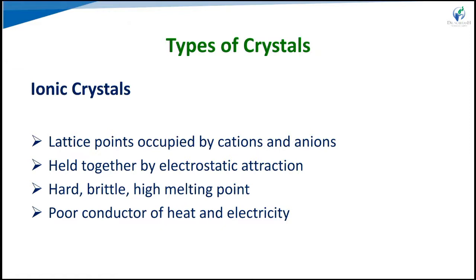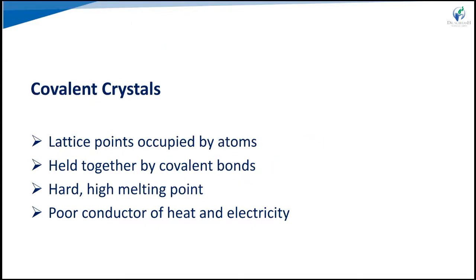Next, the types of crystal. First, the ionic crystal: the lattice points are occupied by cations and anions, held together by electrostatic attraction. It is hard and brittle, has a high melting point, but is a poor conductor of heat and electricity. Second, covalent crystals: the points are occupied by atoms, held by covalent bonds. They also have a high melting point, are hard, and similar to ionic crystals are poor conductors of heat and electricity.